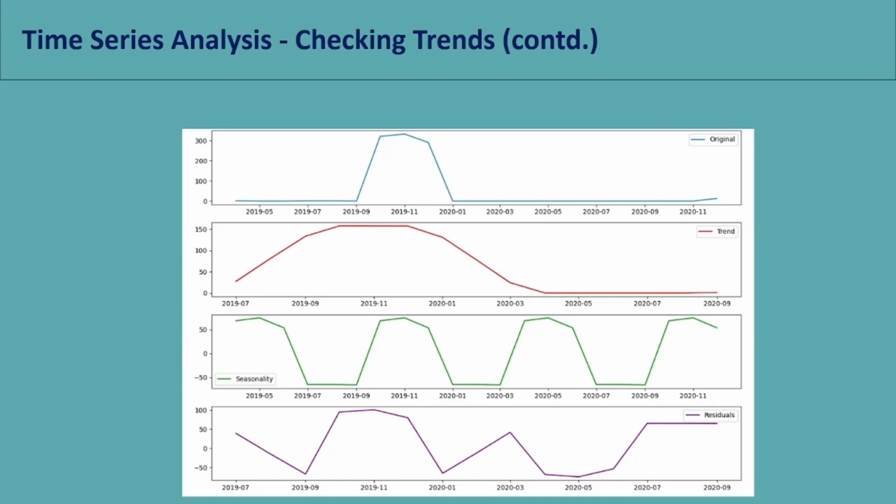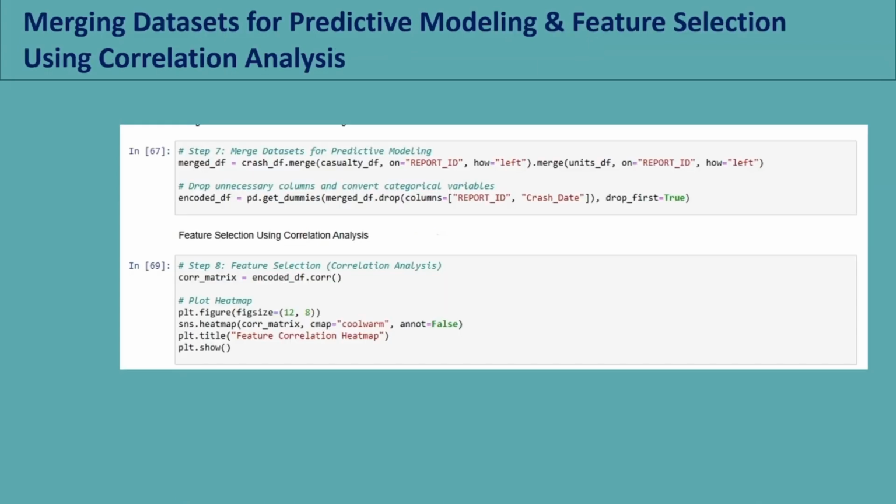The first graph is the original crash trend. Below it, we have the trend component showing the rise and fall. Then the seasonality, which reveals the repeating patterns, and lastly the residual, which highlights noise and the randomness of the data. Together, these provide a comprehensive view of the crash timelines. And the next is merging data for the predictive modeling.